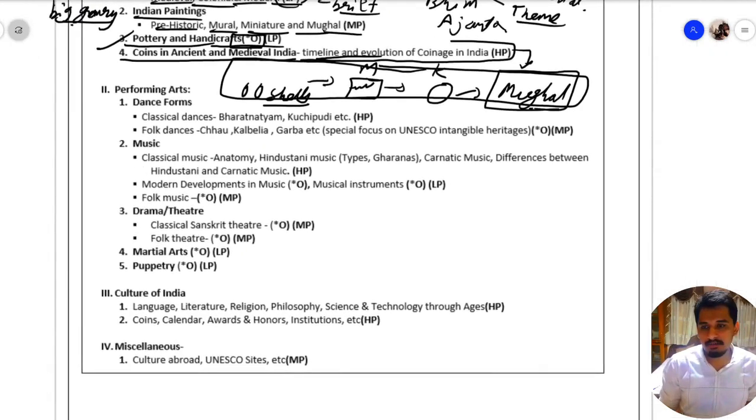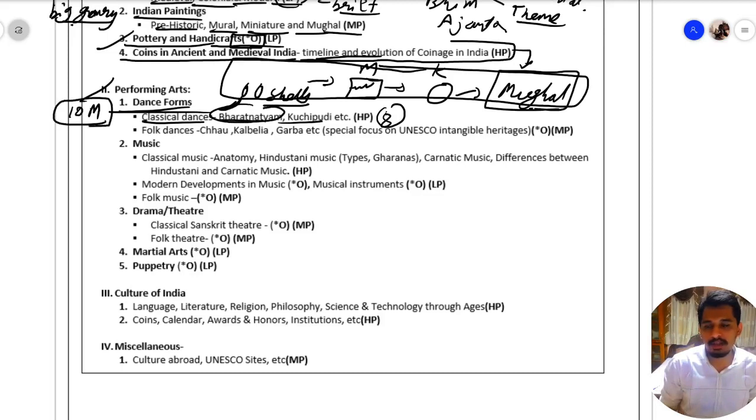Then we have performing arts. In this we have dance forms. What are the various dance forms, such as classical dances? In this we have Bharatnatyam, Kuchipudi, and in total there are 8 classical dances. For this you have to study this topic in detail, because UPSC may ask you a 10 mark question to describe what Bharatnatyam is.